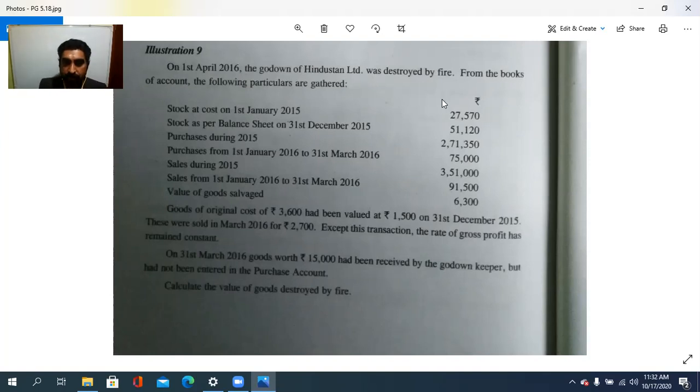Sales during 2015, 3,51,000. Sales from 1st January 2016 to 31st March 2016, 91,500. And the goods salvaged value 6,300. Goods of original cost of 3,600 has been valued at rupees 1,500 on 31st December 2015.